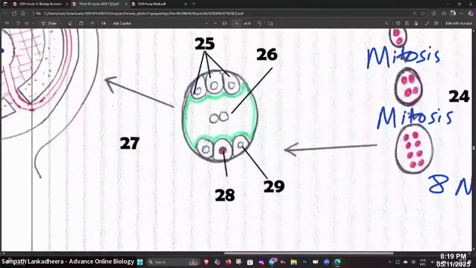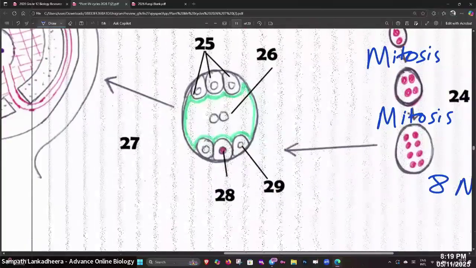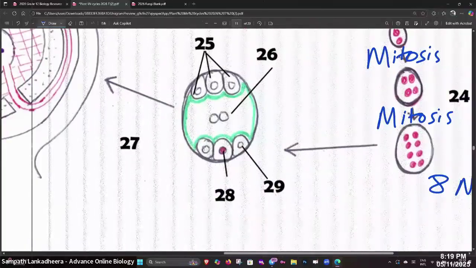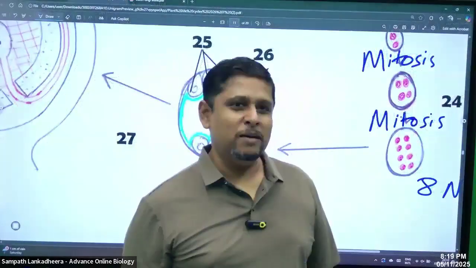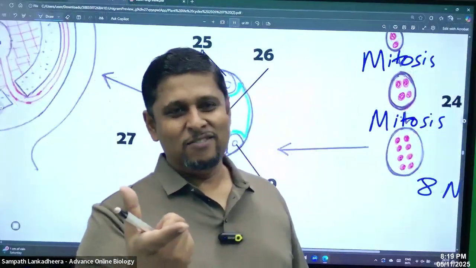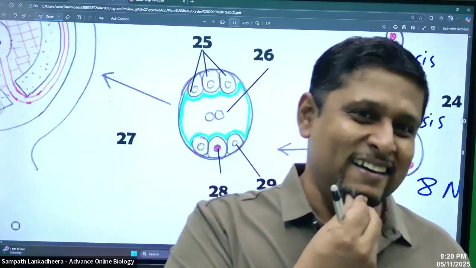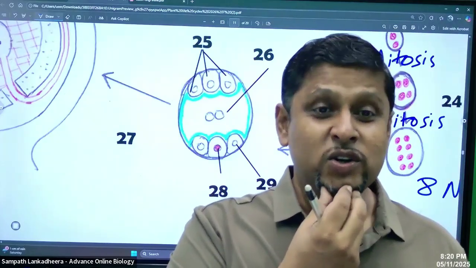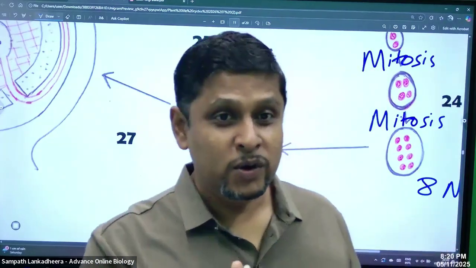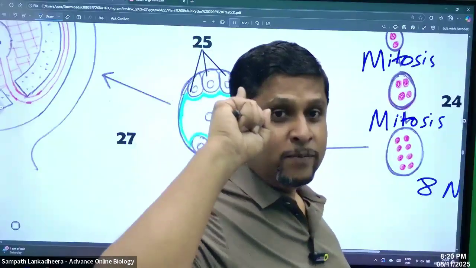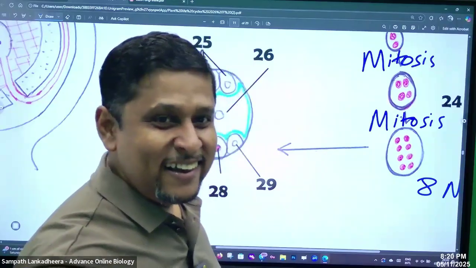These 8 nuclei rearrange and then form, people, the female gametophyte. 27 is female gametophyte. So what do you call female gametophyte? No, not synergid. Not archegonia.